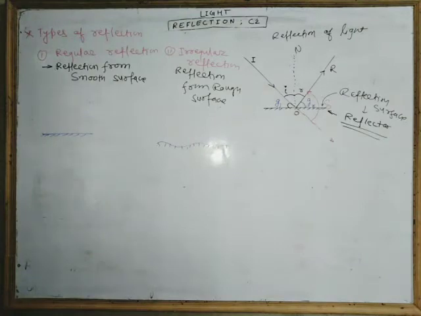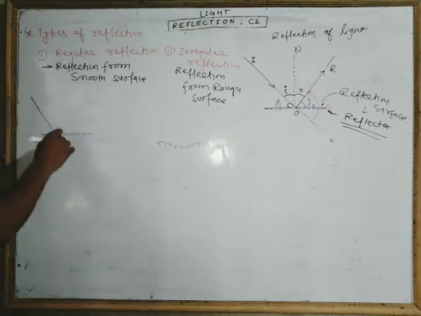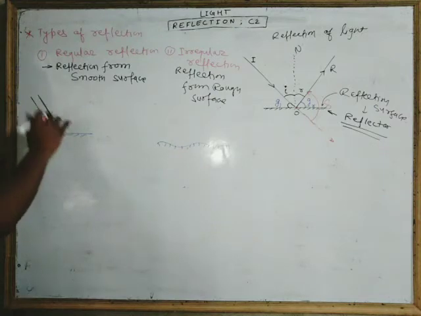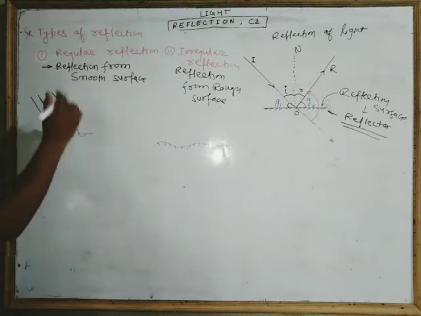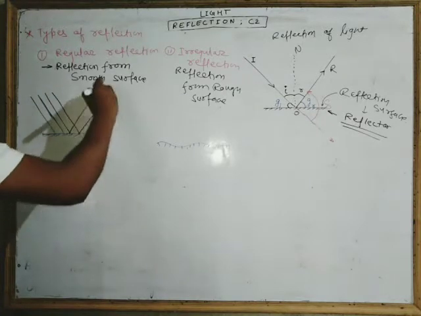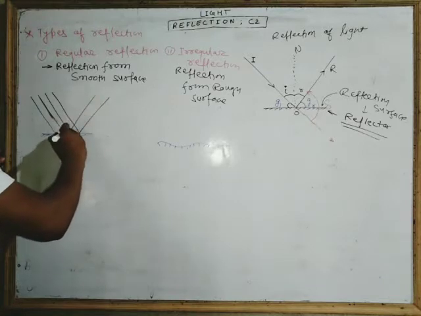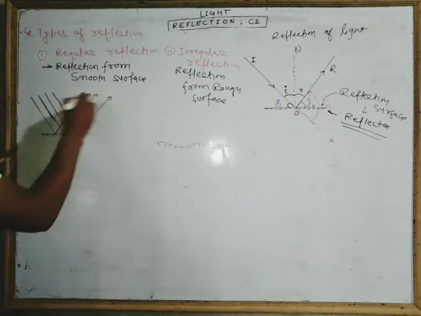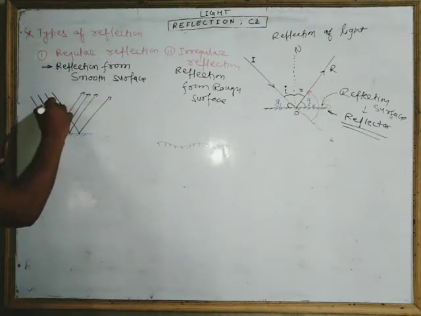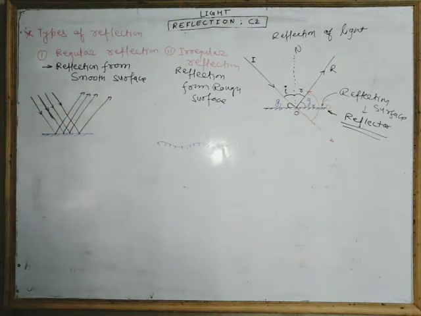Whenever light is incident on a smooth surface, let's say a parallel light beam is falling, it returns back regularly, means as the light is incident, it returns back in the same manner.